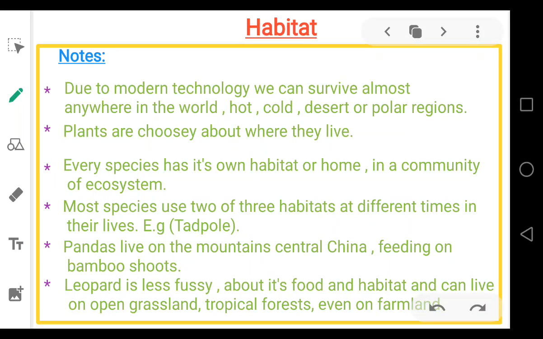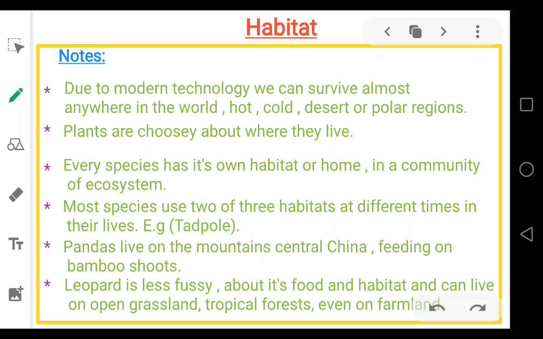Now, coming towards the leopard. Leopards are less fussy. Less fussy means they do not fuss about where they want to live or what their surroundings are going to be, as they are not fussy about food or habitat. They can even live on grassland, in tropical forest, and even on farmland, which is close to towns or cities. These are all the notes I've taken from the textbook and they tell us what a habitat is.